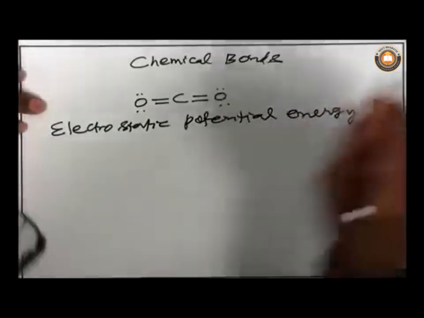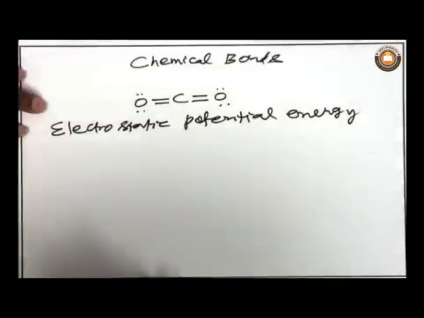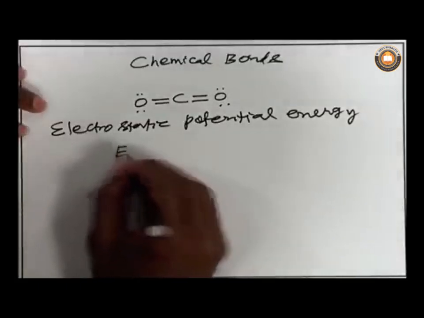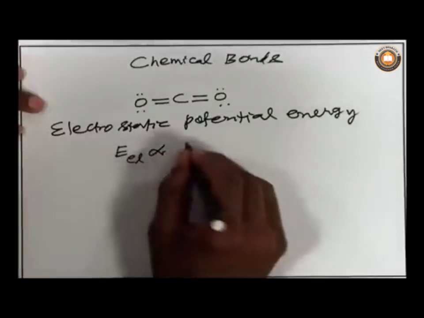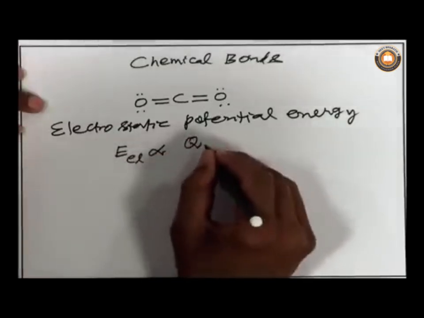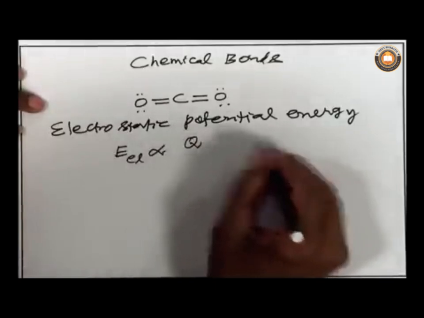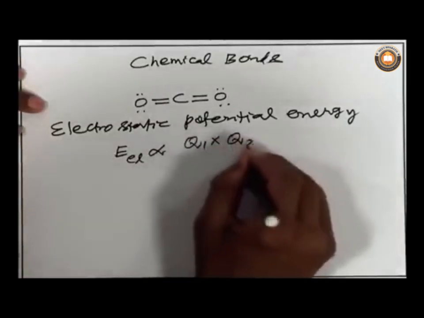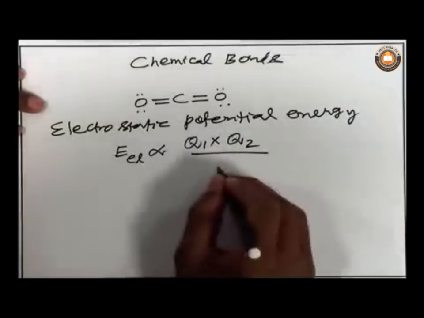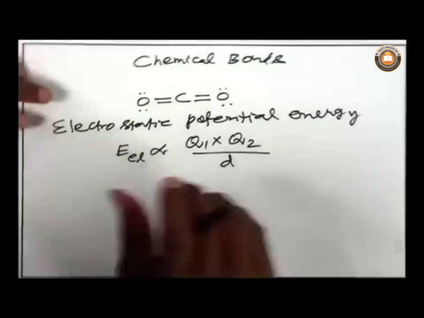Under this concept, electrostatic energy is directly proportional to the product of the charges Q1 and Q2, and inversely proportional to the distance between the charges.